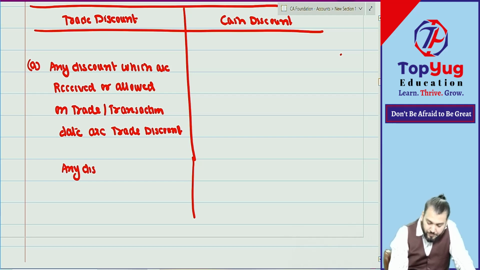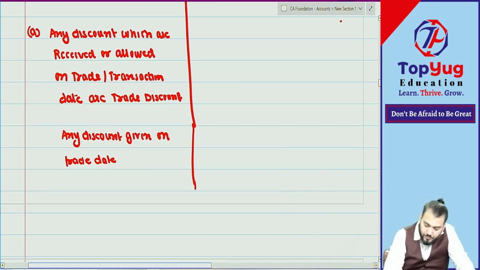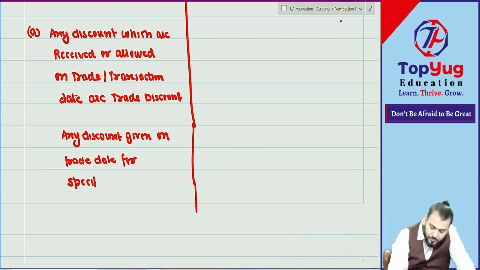Any discount given on the trade date for a specific reason is known as a rebate.